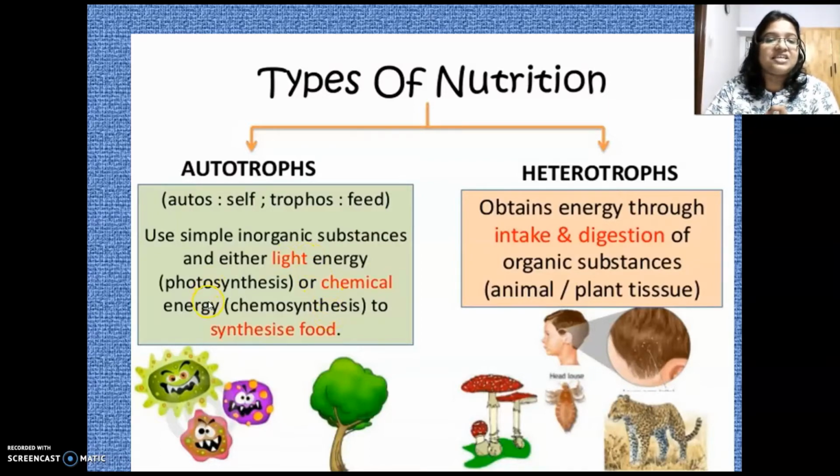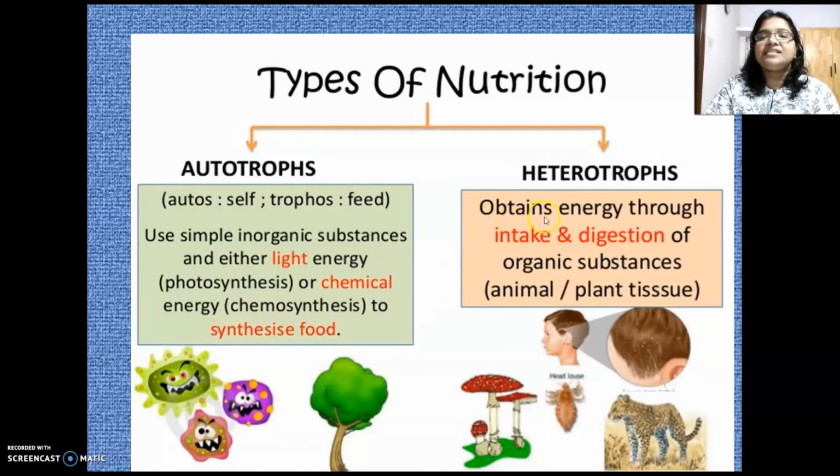If they use light energy, we call that process photosynthesis, and there are organisms that use chemical energy, and in those cases, they do the process of chemosynthesis for the preparation of food. Anyway, you should know that autotrophic nutrition is a process in which autotrophs prepare food by themselves from simple inorganic substances, either by using light energy, as in the case of photosynthesis, or by using chemical energy, as in the case of chemosynthesis.